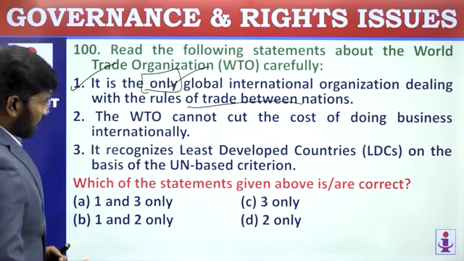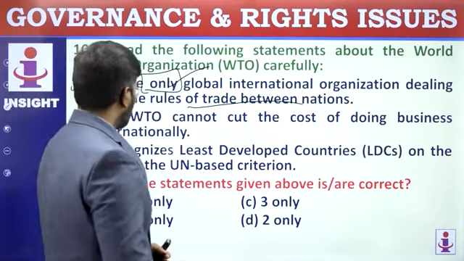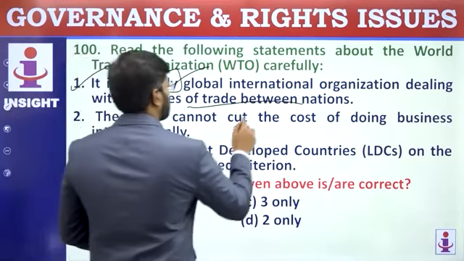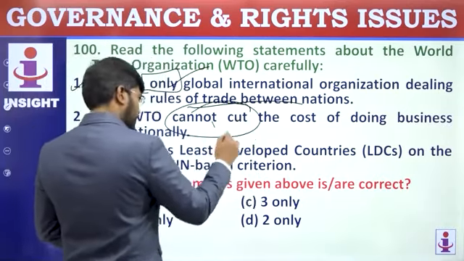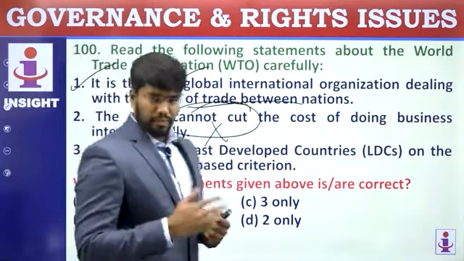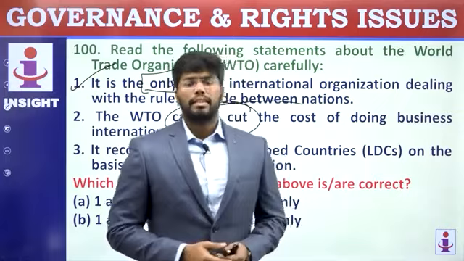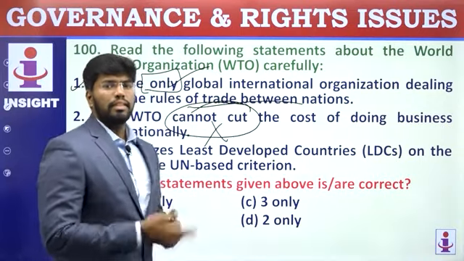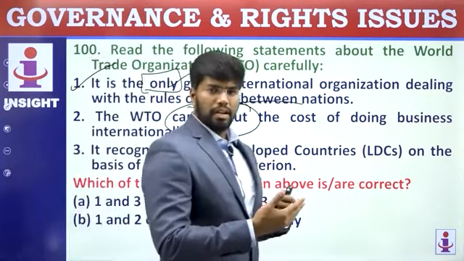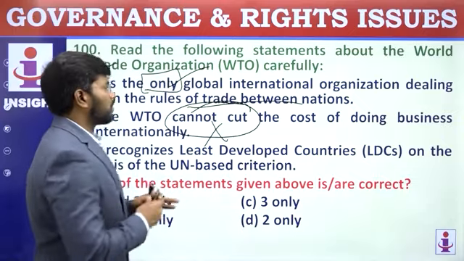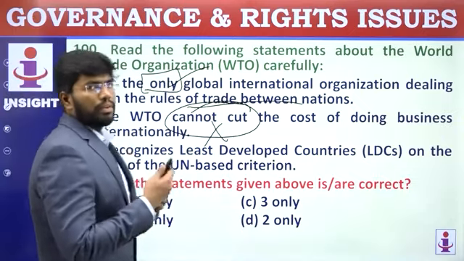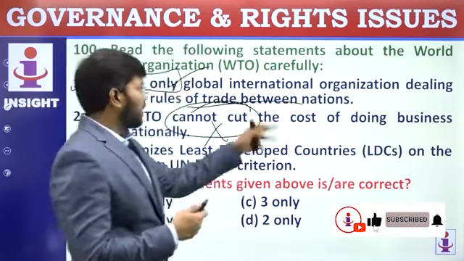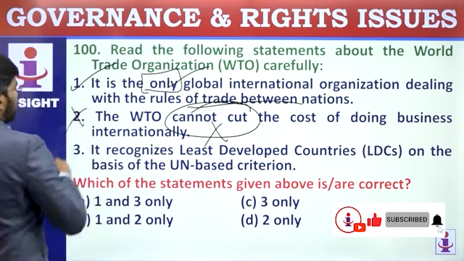The WTO cannot cut the cost of doing business internationally. It can cut. It is not cannot cut. For that only the WTO functions, for cutting the cost of the food prices or trade organizations. They have various amber boxes. It's all related to ease of doing business. They try to facilitate business. They can cut the cost. So, second statement is wrong.